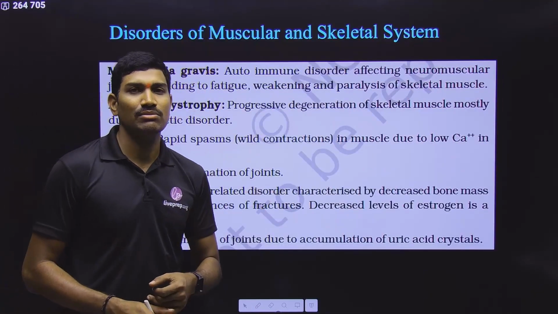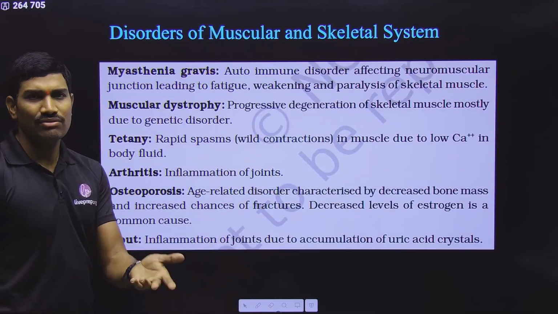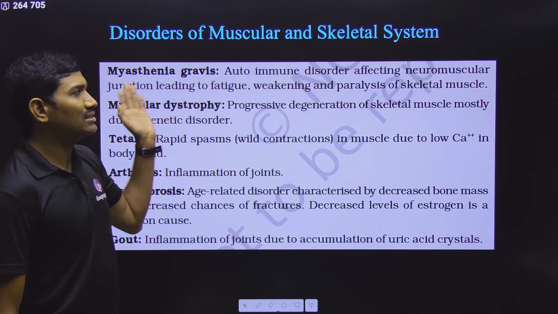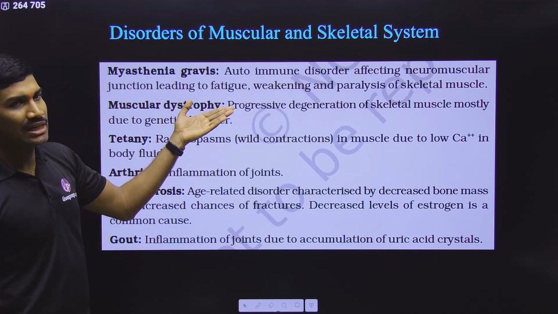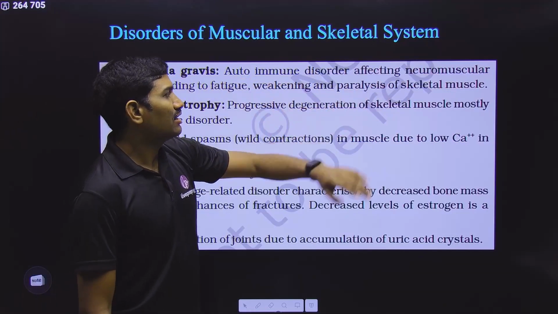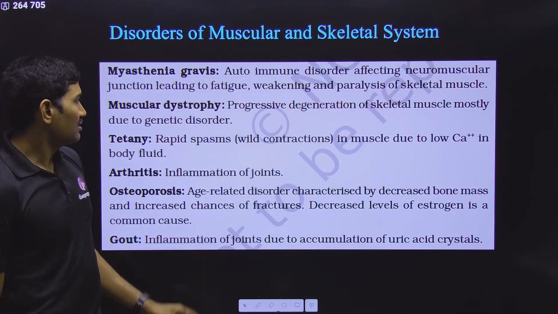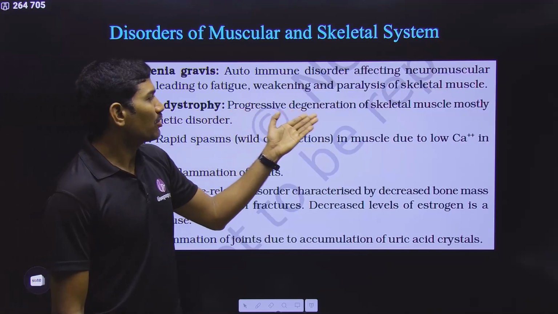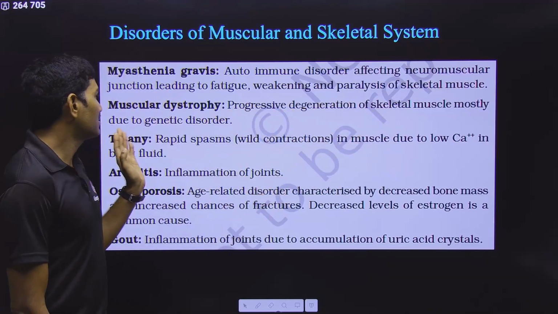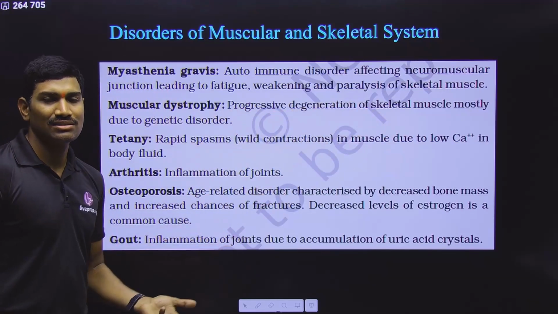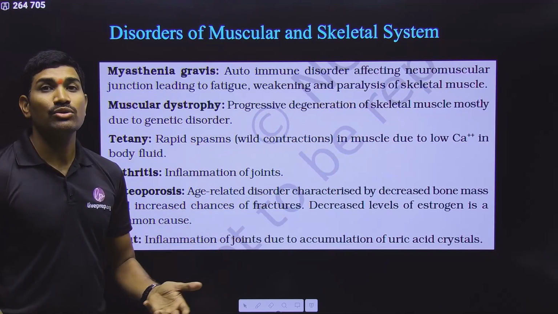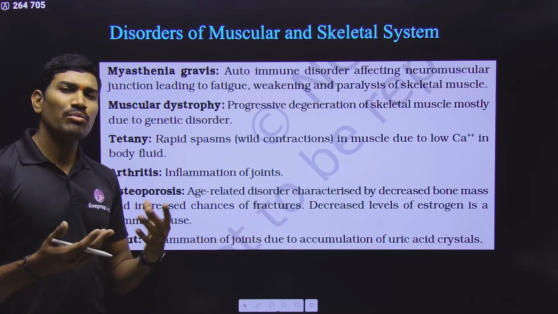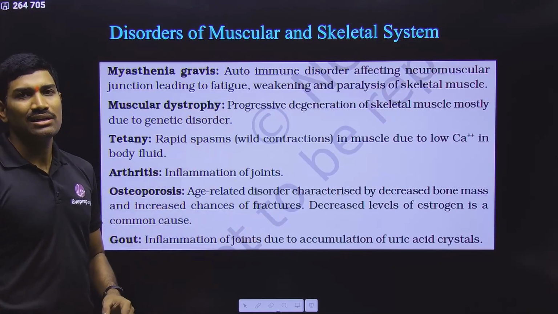Next one, disorders of the muscular and skeletal system. This is direct information, you need to remember this. Myasthenia gravis is an autoimmune disorder affecting the neuromuscular junction, leading to fatigue, weakness, and also paralysis of the skeletal muscle. Next one, muscular dystrophy: it is the progressive degeneration of the skeletal muscles, mostly because of genetic disorders. We studied myotonic dystrophy in principles of inheritance and variation. In this way, there are so many genes causing these particular disorders.